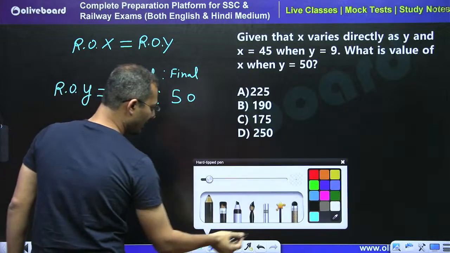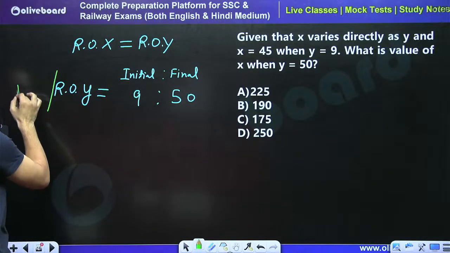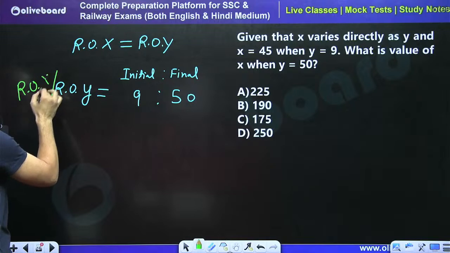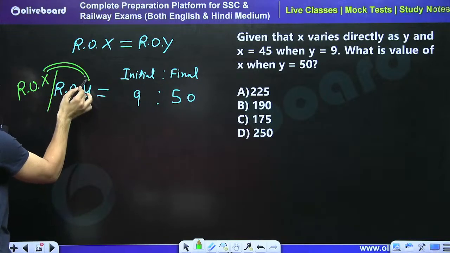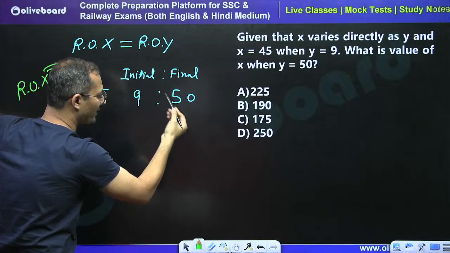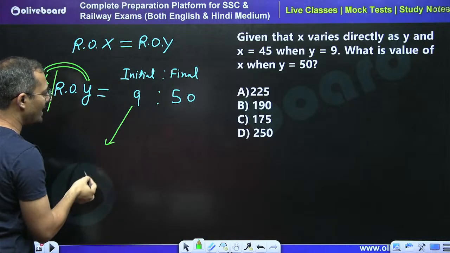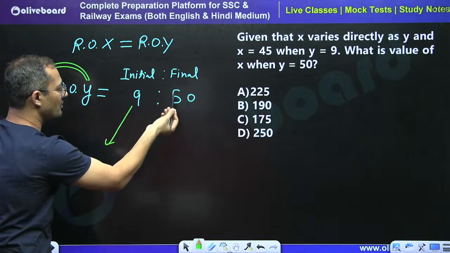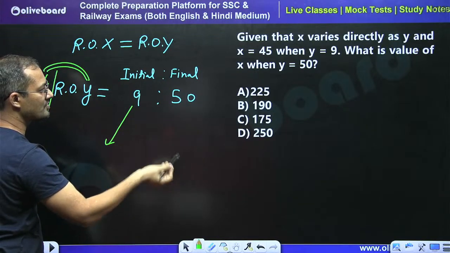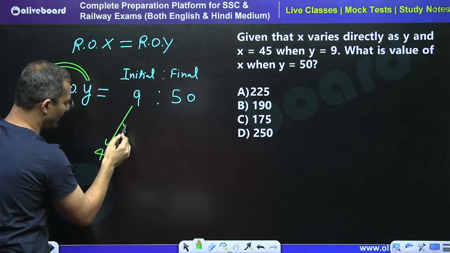See, the ratio for x is going to be the same, right? So this is going to represent also the ratio of x, because x and y are directly proportional. If x and y are directly proportional, their initial and final value ratio is going to be the same. So directly we can say that 9 units is initial for x also, and 50 units for final also. In actual, x is equal to what? 45. So it is how many times?